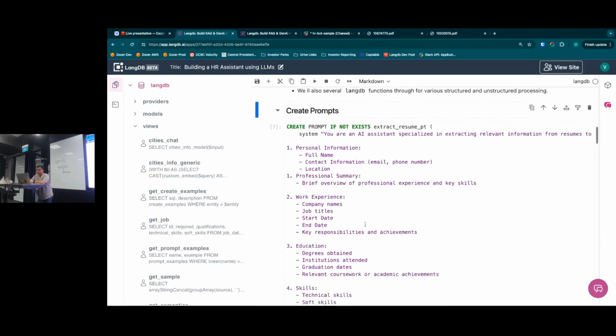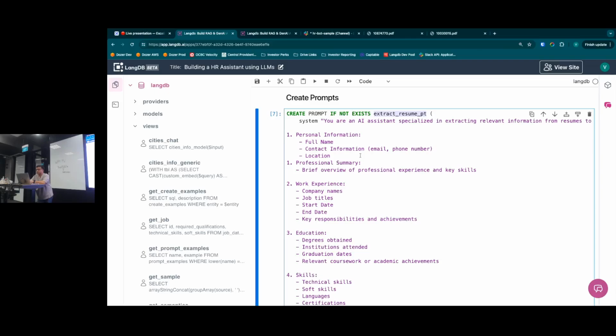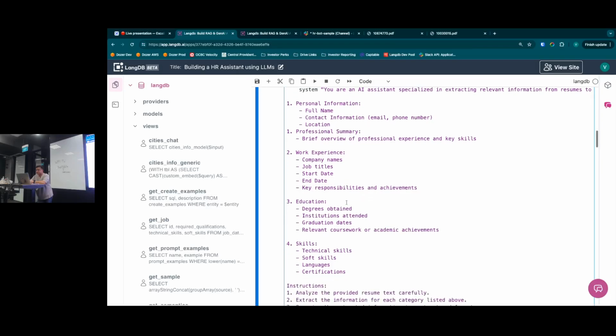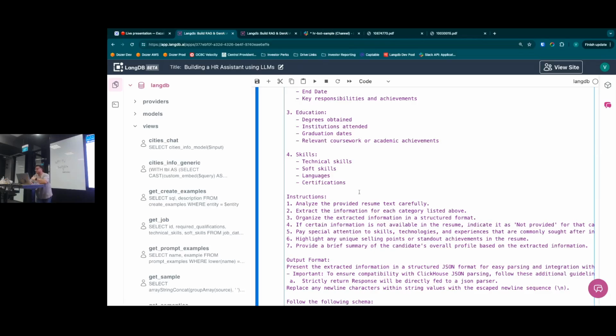Essentially, you would create a prompt, something like this, right? So you would basically instruct an LLM to do particular things, and you would instruct the LLM to also give you a certain format. So in this case, when we point the model at a particular document, we are asking the LLM to extract personal information, full name, contact information, location, professional summary, work experience, education, skills, and there are a few more instructions to actually fine tune that.